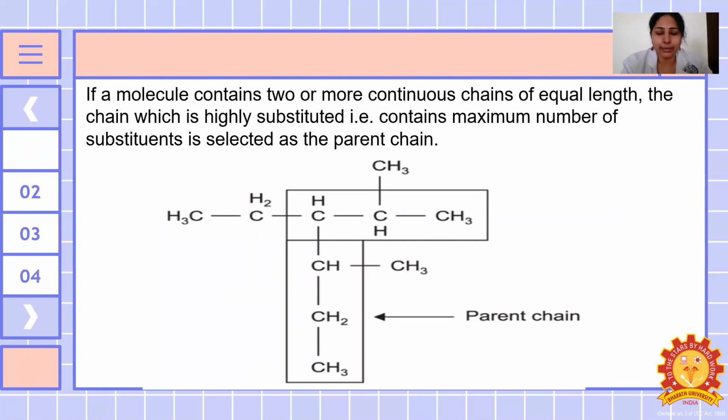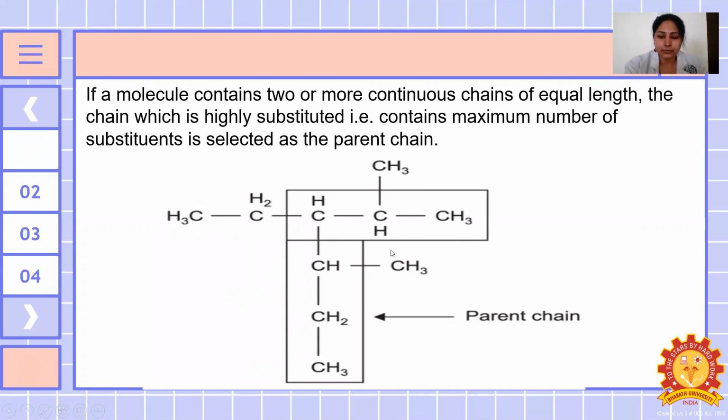So if a molecule contains 2 or more chains of equal length, the chain with more substituents may be considered the parent chain. So here one alkyl group, that is one methyl group, is here, and here more substituents are there. So this is considered the parent chain.